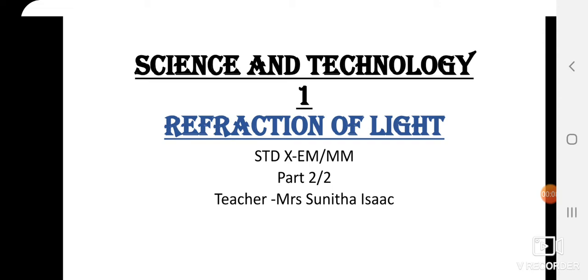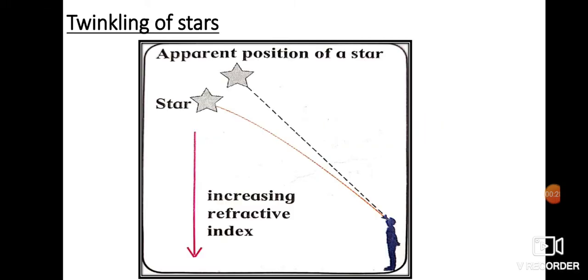Refraction of Light. We were supposed to do this lesson in two parts. We have already finished the first part, where we discussed refraction, the definition, and the laws of refraction. Today we are going to see the effect of atmospheric conditions on refraction of light. Now, the effect of refraction of light can be seen in the twinkling of stars.